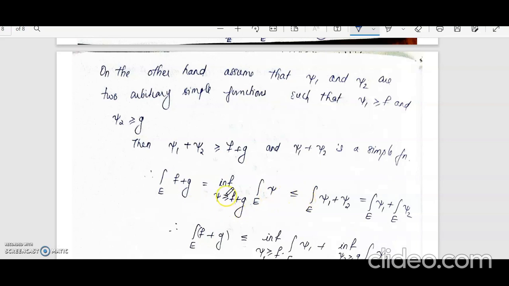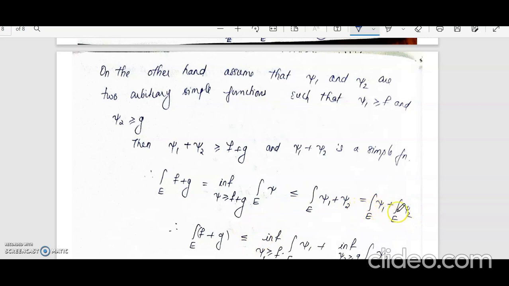Now this is true for any arbitrary xi. So this will be less than or equal to the integral for any xi such that xi is greater than or equal to f plus g. Xi1 plus xi2 is greater than or equal to f plus g. So the infimum value will be less than or equal to the integral over E of xi1 plus xi2. Since xi1 and xi2 are simple, you can write it as the sum of the integral of xi1 plus the integral of xi2.